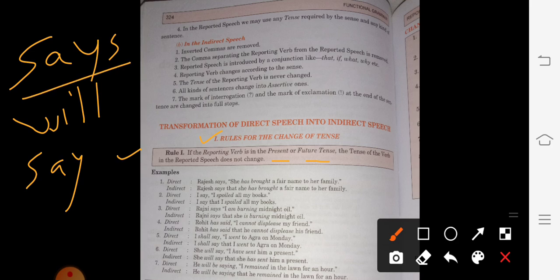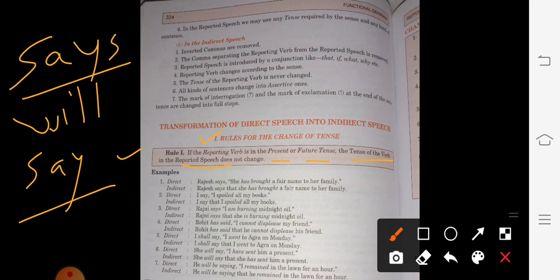Say or says is present, will say is future. If these reporting verbs are used, then the tense of the verb in the reported speech does not change. So take care, this is a very important rule, children.